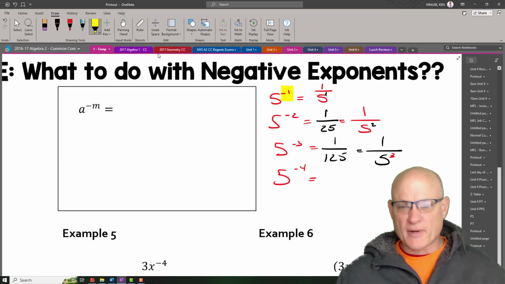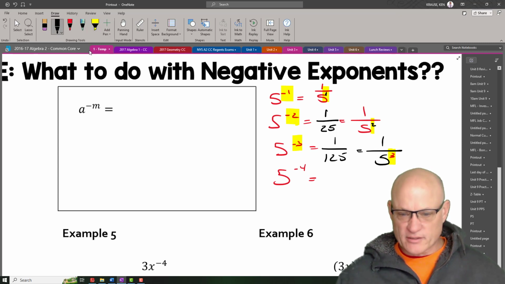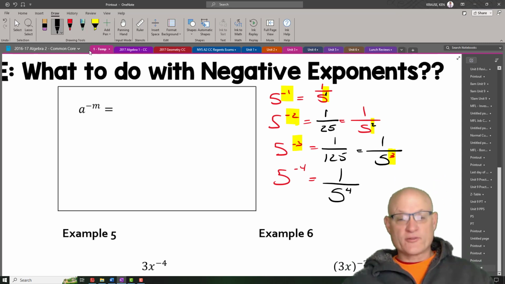So look what's going on with these exponents. Negative 1 became positive 1 in the denominator. Negative 2 became positive 2 in the denominator. Negative 3 became positive 3 in the denominator. So if I'm a betting person, and I'm not really that much of a betting person, I would say this is equal to 1 over 5 to the positive 4, and it is true.